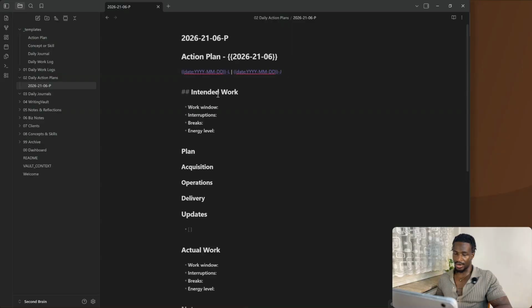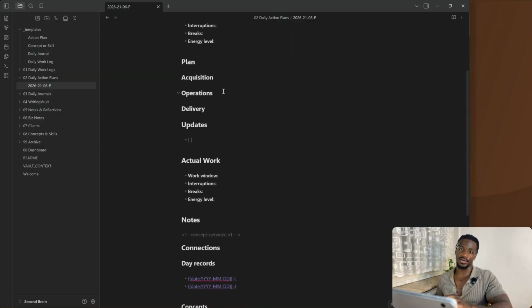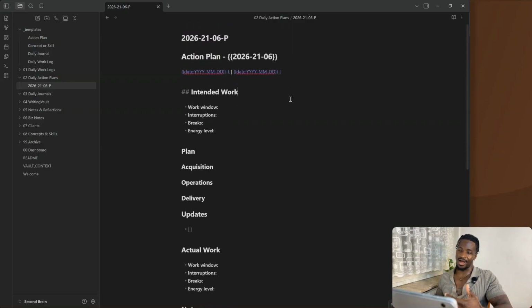Change the date here and throughout, and then just fill it in with all the things that I want to get done for the day, essentially. And then we do the same, of course, with the journals and the work logs. And as you do that over time, you're going to get that really beautifully built out.